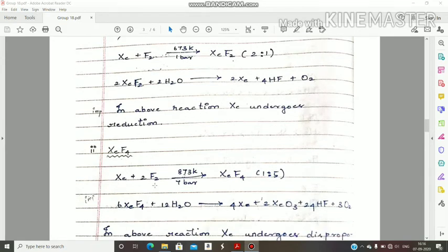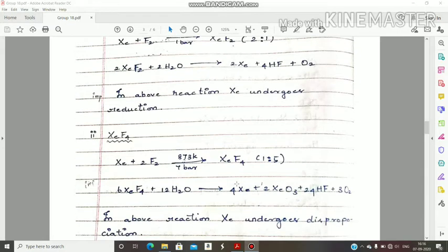When xenon reacts with 2 moles of fluorine, this time in the presence of 873 Kelvin temperature and 7 bar pressure, then we get xenon tetrafluoride. Experimentally 1:5 ratio. That means 1 mole of xenon and 5 moles of fluorine, experimentally, not theoretically. Next point. When xenon tetrafluoride undergoes hydrolysis, then we get xenon, XeO3, HF and O2.